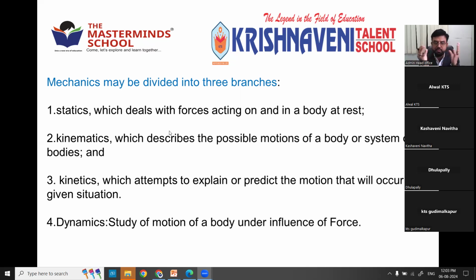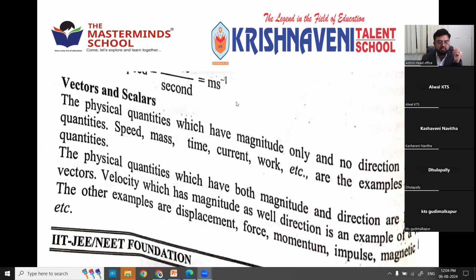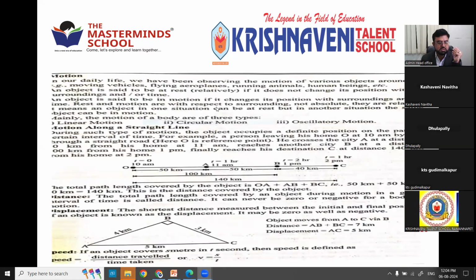When you give the relation between all these physical quantities, we get some equations, which are called equations of motion, the basic mathematical formulas in physics. There are 4 equations. These equations are helpful for us to solve many problems in physics, the first step to solve problems in physics. Right. So next we'll see vectors and scalars, and I don't know why the first page is missing.